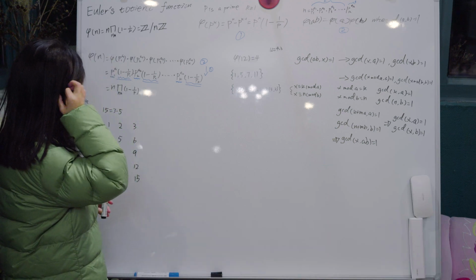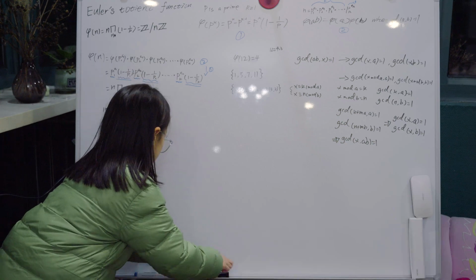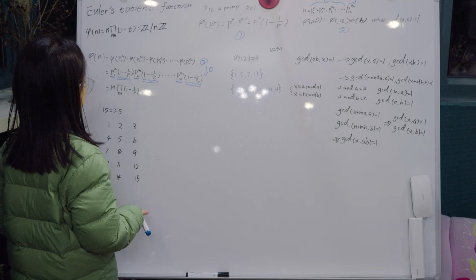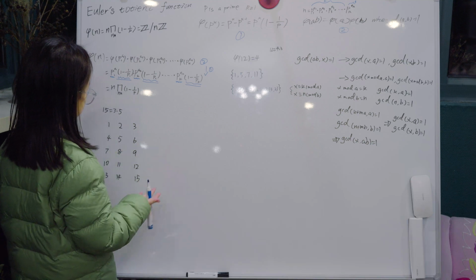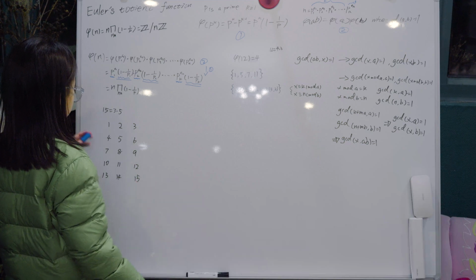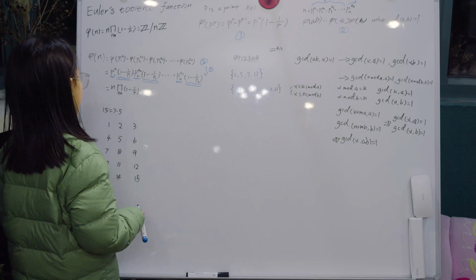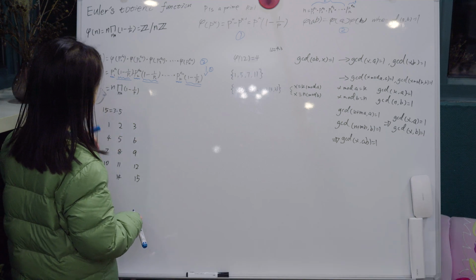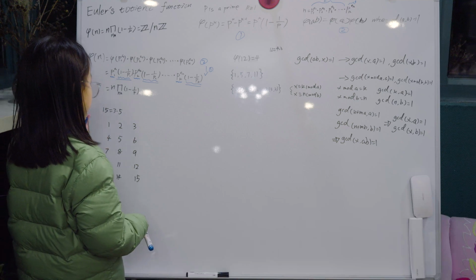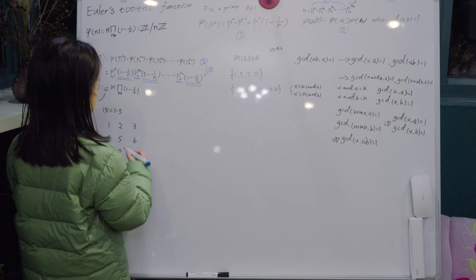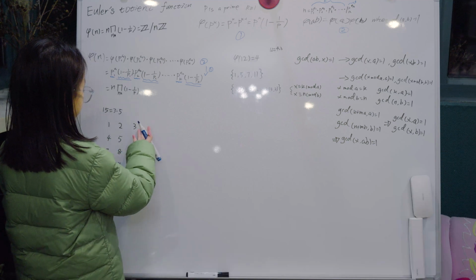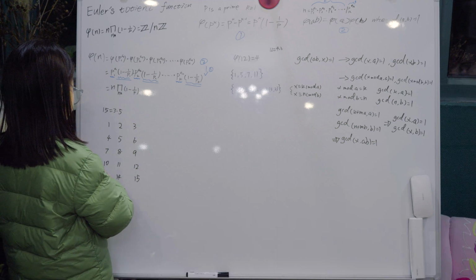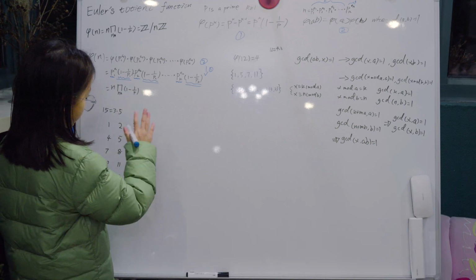Now let's see here. So first let's see φ of 3. φ of 3. How many numbers here? φ of 3 has 2. So we can think that's 2 columns. And you see, what's 2 columns? Because you see 3 right here, this column no need, because this column of course is a multiple of 3, and right here it's 2 columns. This 2 columns we care about. And this column no need.